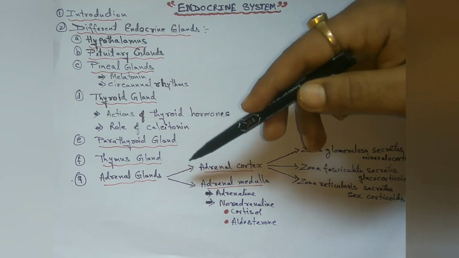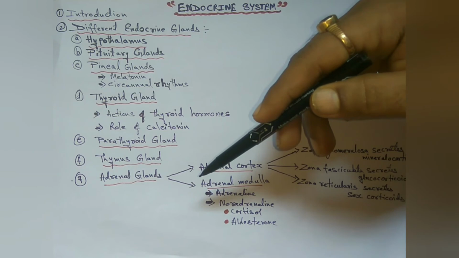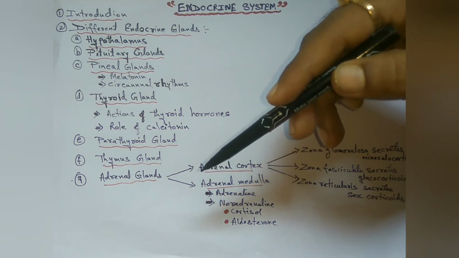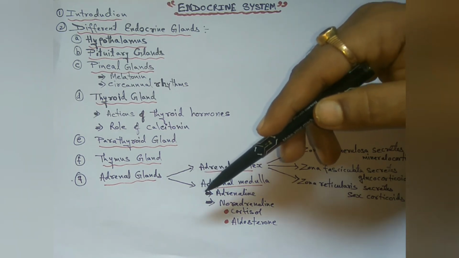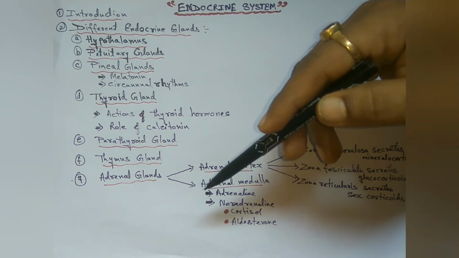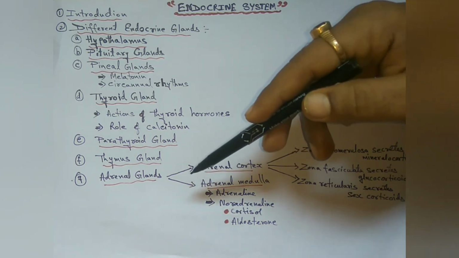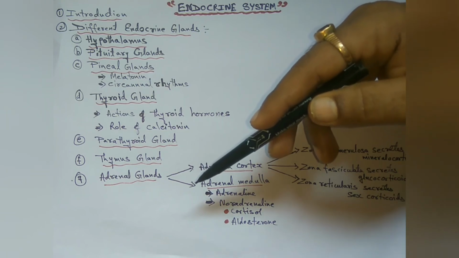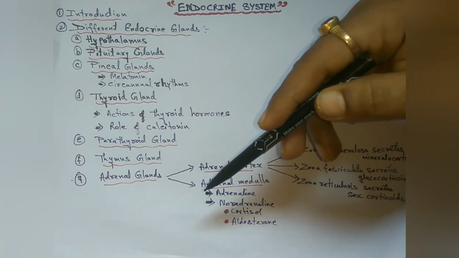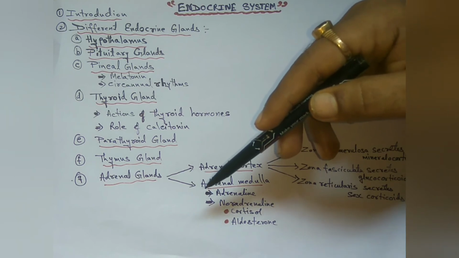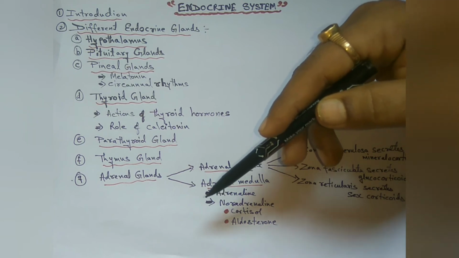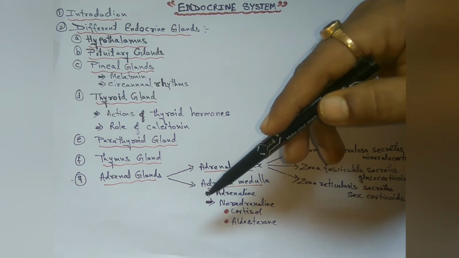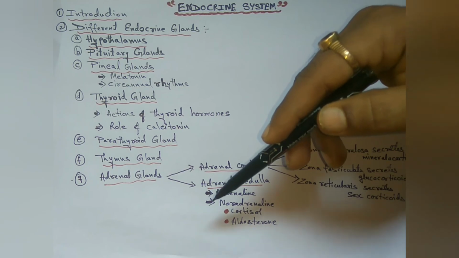Next, thymus gland. The thymus grows during childhood but gradually decreases in size after puberty. Lymphocytes that have passed through the thymus are transformed into T cells. Thymus hormones called thymosins stimulate the development and differentiation of T lymphocytes. They play a role in regulating the immune system by stimulating other kinds of immune cells as well.